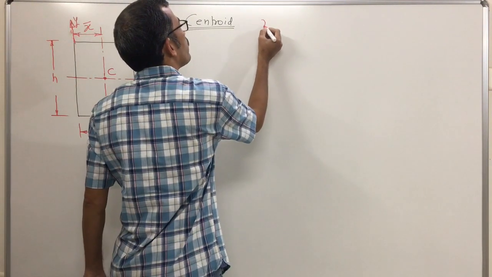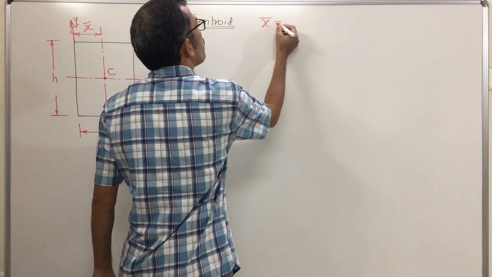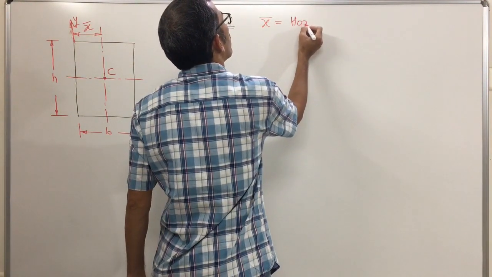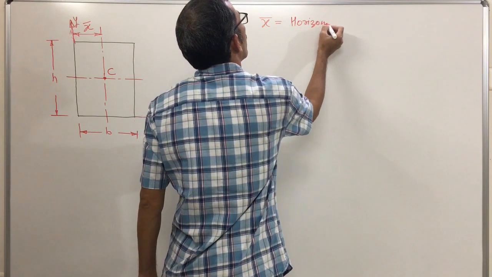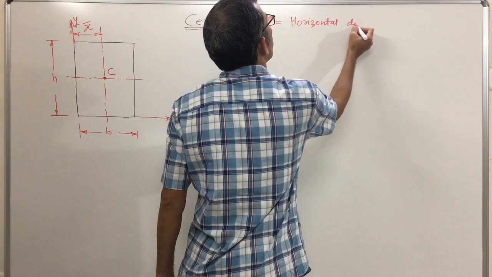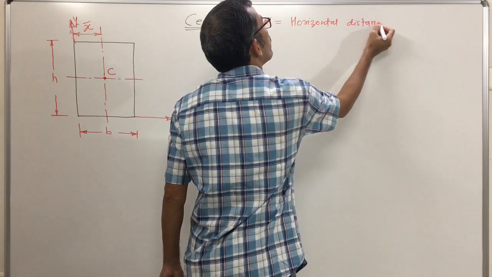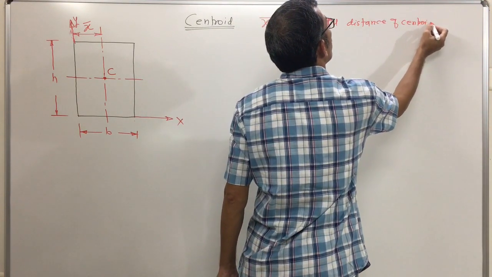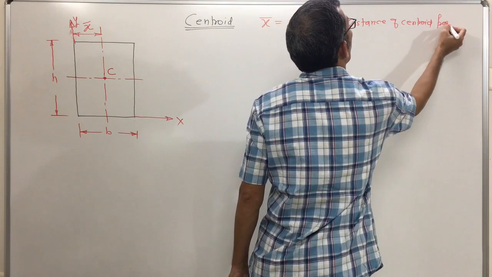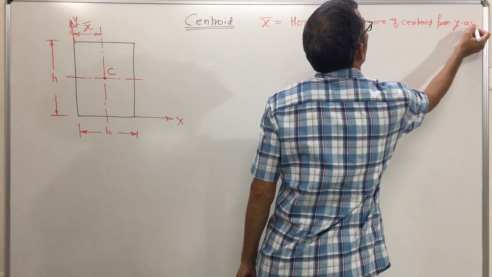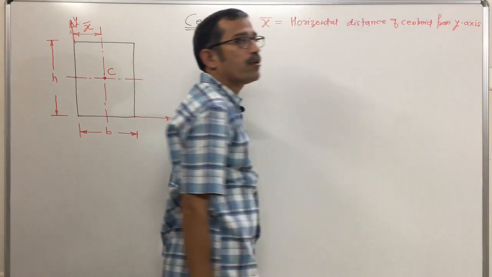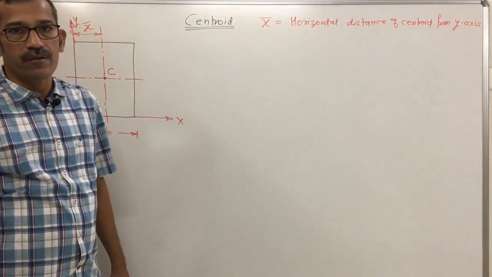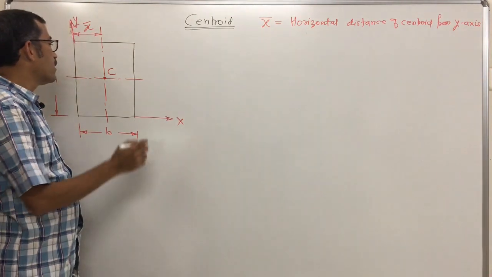Very important while solving problems. X bar means which distance? Horizontal distance of the centroid from the y axis. Whenever we find any horizontal distance from the y axis, it is called x bar, represented as x bar.